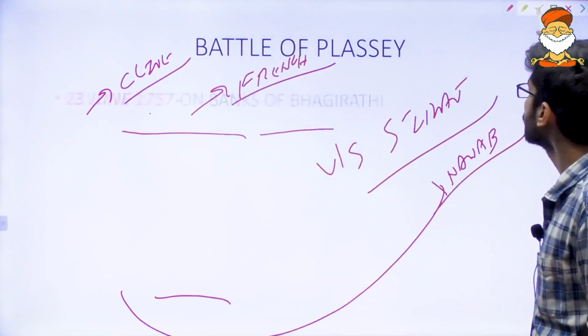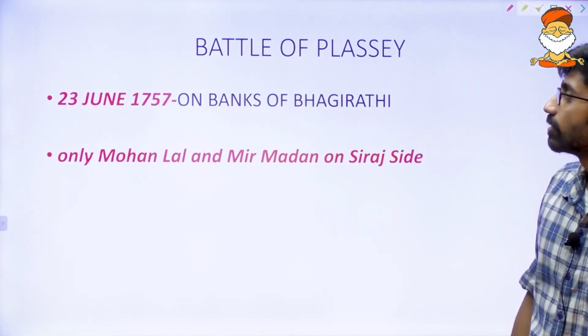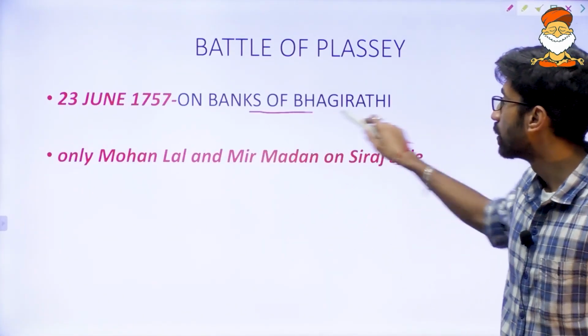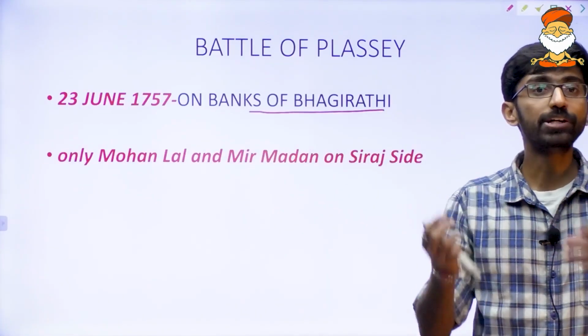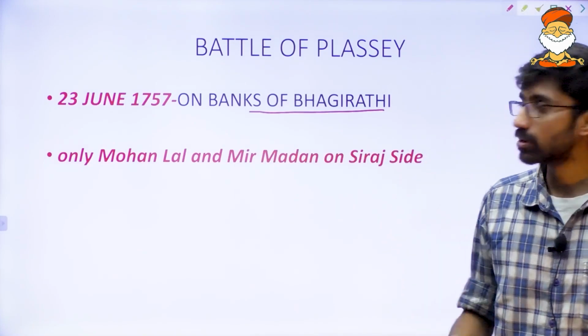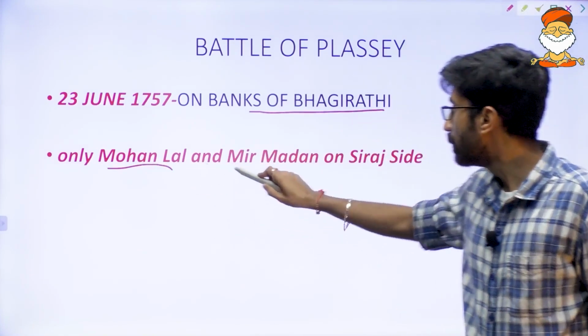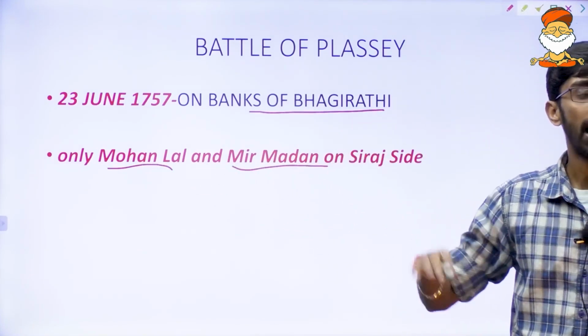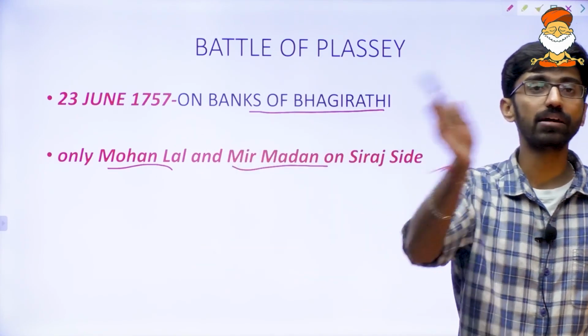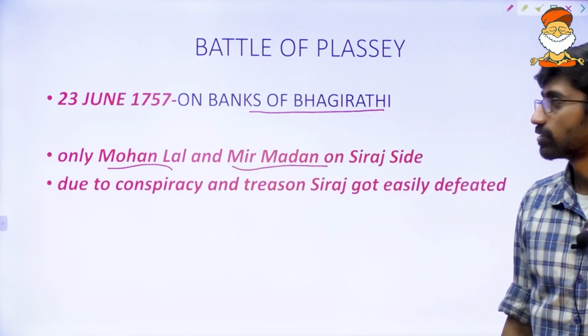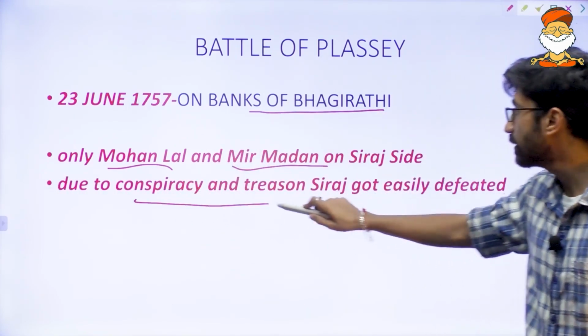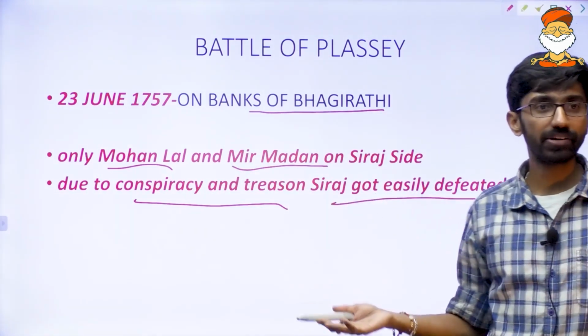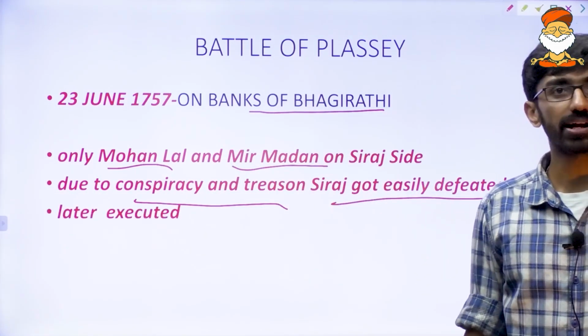Now, the Battle of Plassey on 23rd June 1757, on the banks of the river Bhagirathi. Only two persons were fighting for Siraj, that is Mohanlal and Mir Madan on Siraj's side, because all other persons were fighting with the Britishers. And due to conspiracy and treason, Siraj got easily defeated, and later he was executed also.